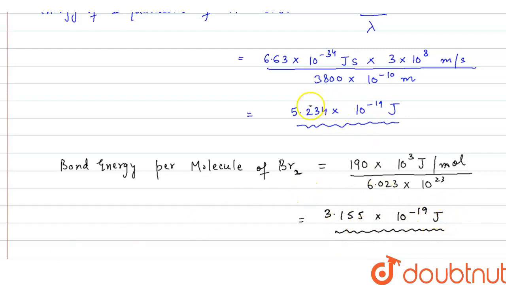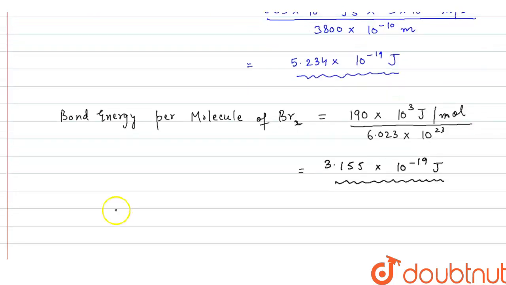So it means out of this energy, 5.234 into 10 raised to the power minus 19, 3.155 into 10 raised to the power minus 19 joule will be used for breaking the bond, right? So the left energy, when we subtract this energy from this, the left energy will be the kinetic energy.